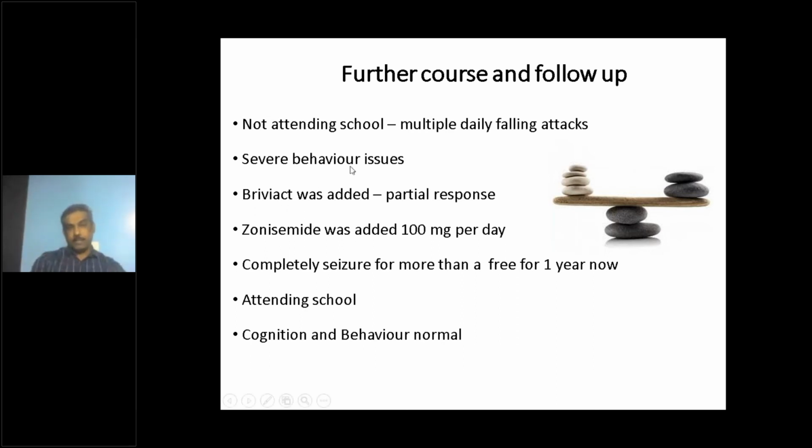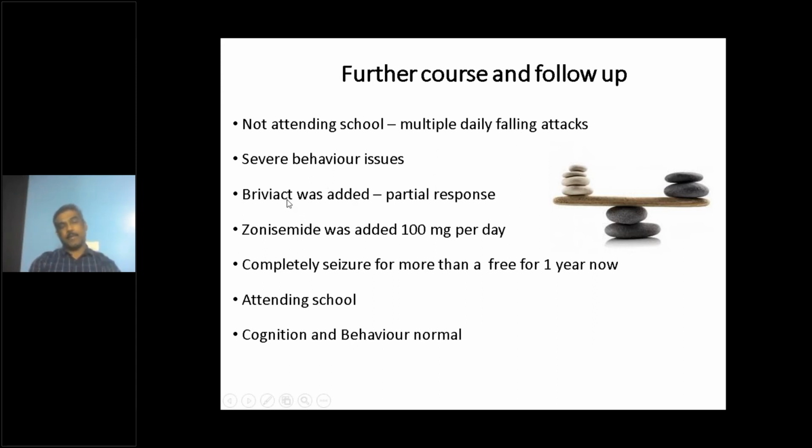So she had severe behavioral issues. This is one of the features of frontal lobe involvement, because the frontal lobe governs executive function, and frontal lobe problems can cause a lot of behavior issues. She had behavior issues to the extent that at times she would self-harm, pinch, bite herself, bite her mother, and hit her younger brother. Sometimes she passed urine in the middle of the living room. So these are the severe behavior issues she had. She was not attending school at all for many months because of the falling attacks and behavior issues.